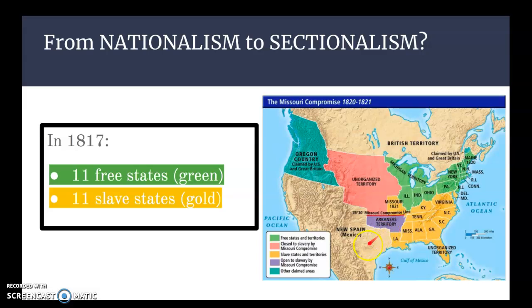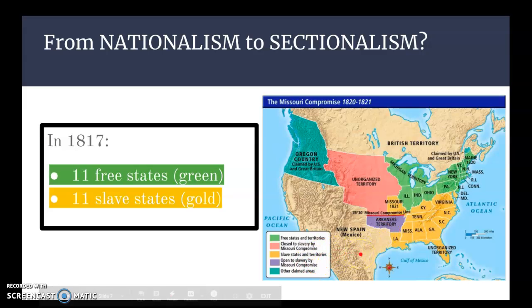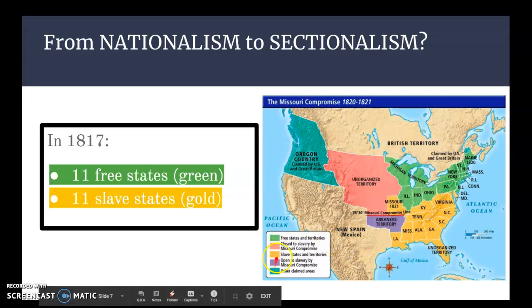All right. So on this map, you can take a moment and pause in a second. I'm just going to let you do that on your own. So I'm going to skip over it for a second. But these different colors on this key down here tell you what each of these regions means.